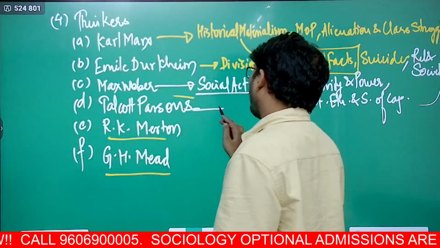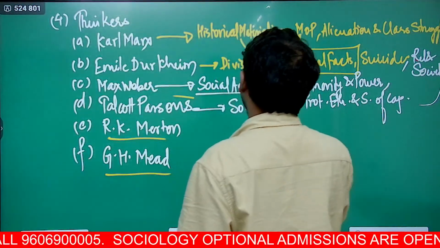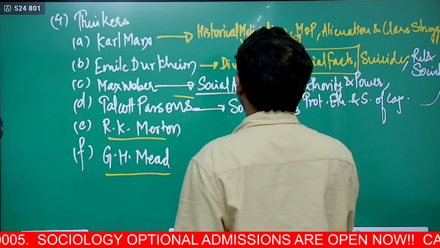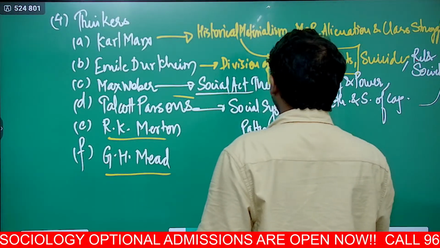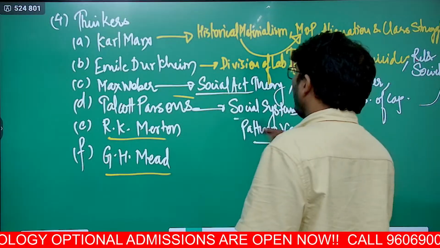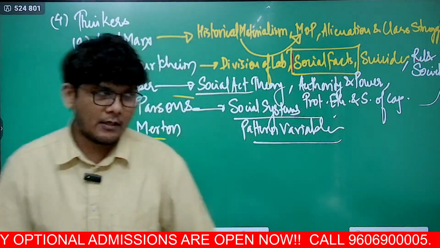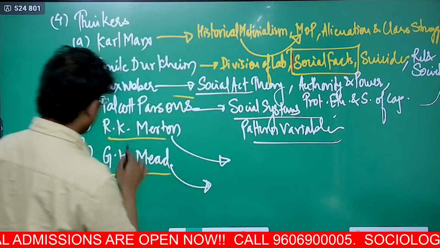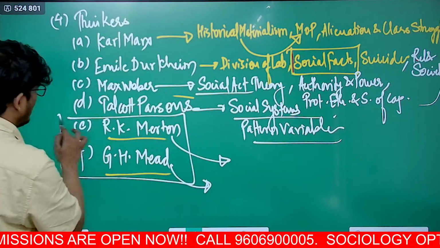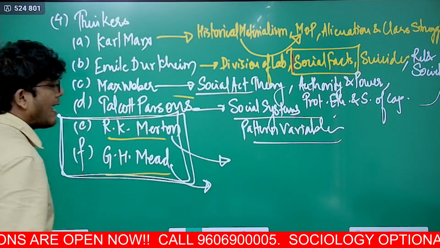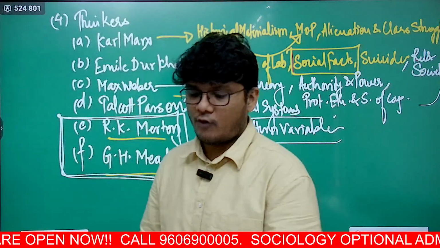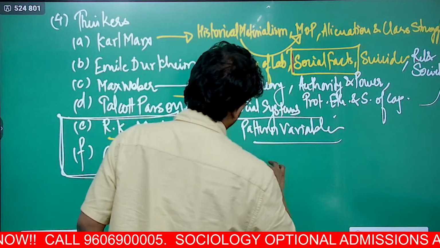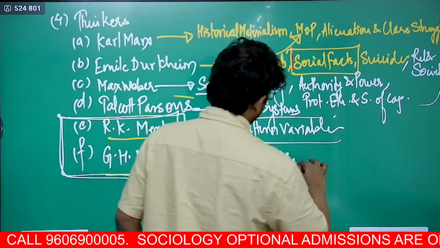Now in Talcott Parsons you have social systems, pattern variables. See, it is just the names that they have given like this. The theories are quite simple. Now R.K. Merton has, now these two have the least number of topics, but at times a 20 marker is asked from them also. So here R.K. Merton gives you latent and manifest function.